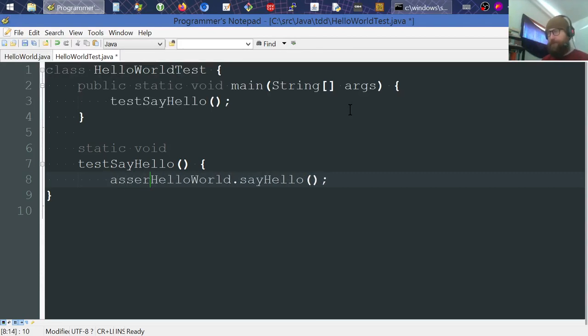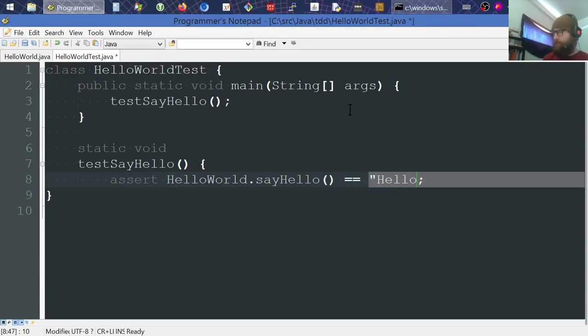So what we could do here is use the assert keyword, the built-in one since Java 1.4, and we can assert, and it is a keyword, not a function or a method or anything, that this function compares to, it returns hello world. Because that's what we'll have our main program do. Our public static void main in the main program instead of the test will call say hello, and then there'll be some determination in that function to decide which language we're even going to say hello in.